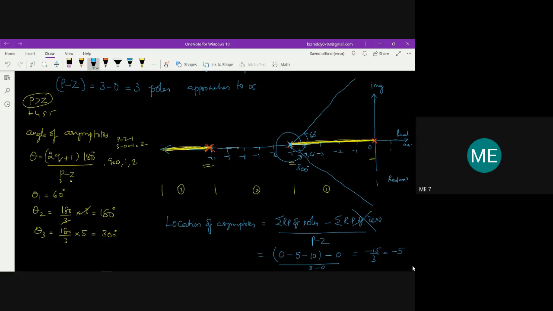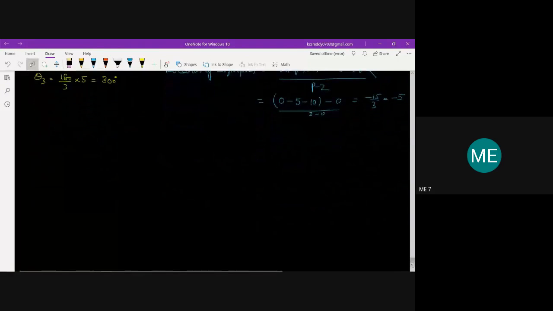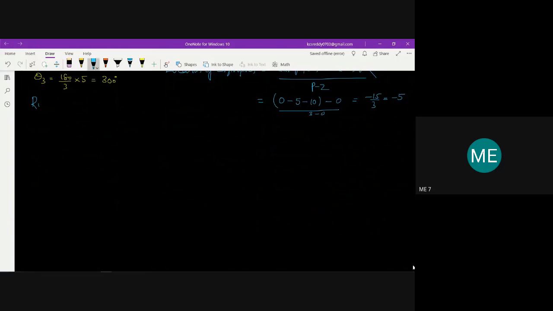Okay, right. So once you locate this angle of asymptotes and plot it on the pole-zero plot, rules 4 and 5 are over now. So now coming to rule 6, what does it talk about? That talks about the breakaway points. For any problem, you need to go in this method only, step by step. So how to find out the breakaway point?